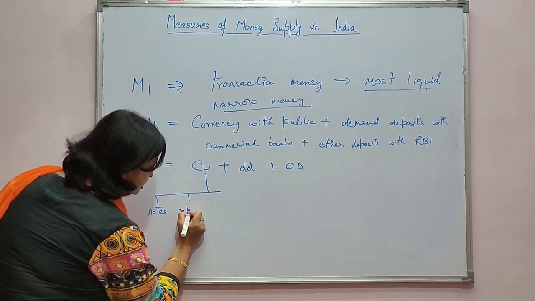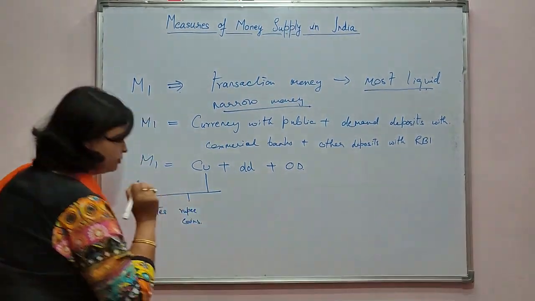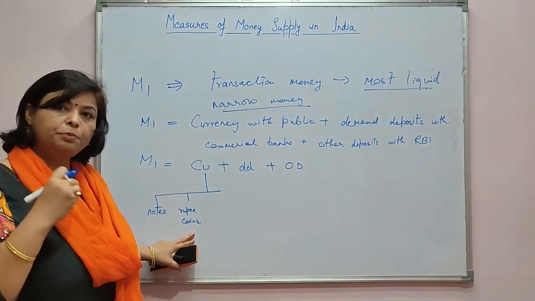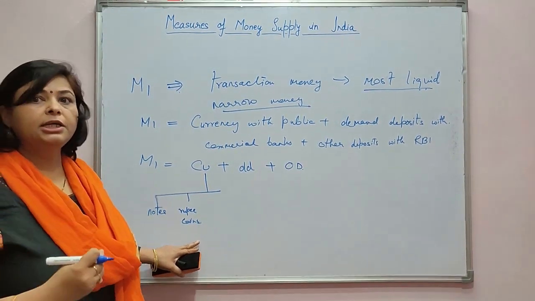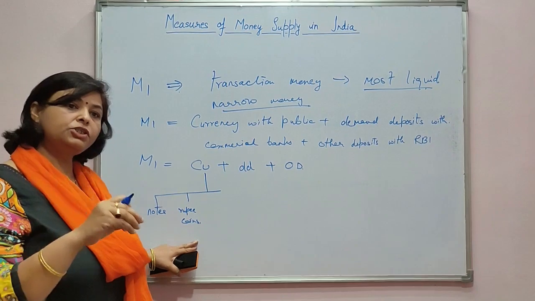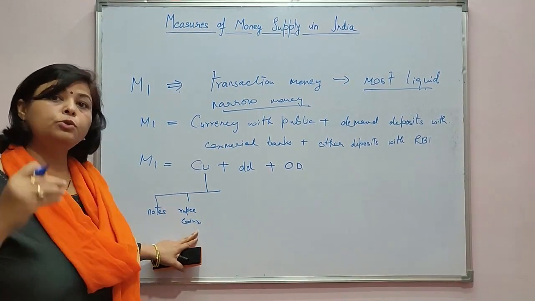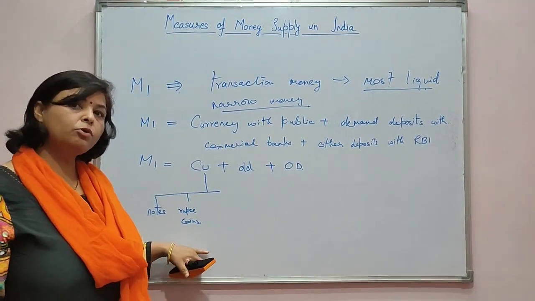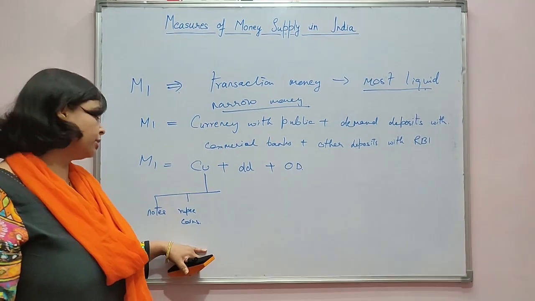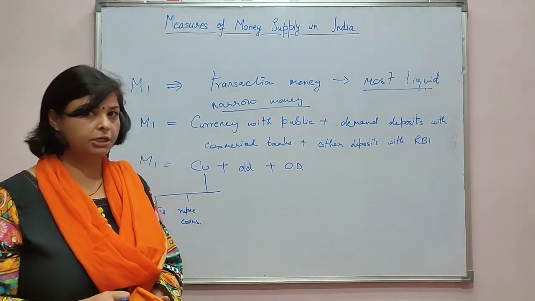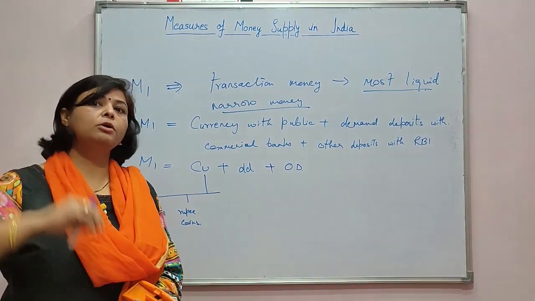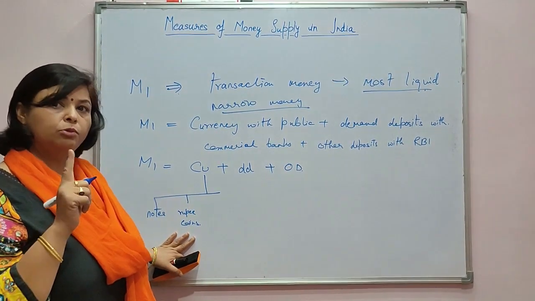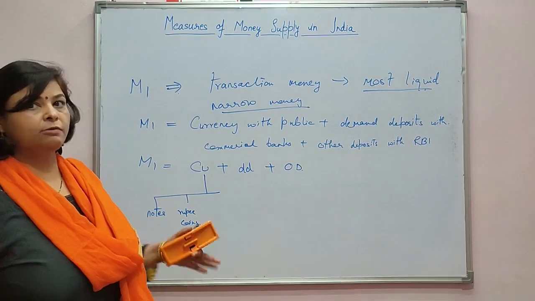Then rupee coins. Rupee coins consist of all the coins starting from rupee 1, rupee 2, rupee 5, and the government has authority to mint coins up to 1000 rupees. And this was decided under the Coinage Act 1906. So according to the Coinage Act, the government has the authority to mint coins up to the denomination of rupees 1000. So rupee coin consists of any coin starting from rupee 1 to any denomination which the government prints.